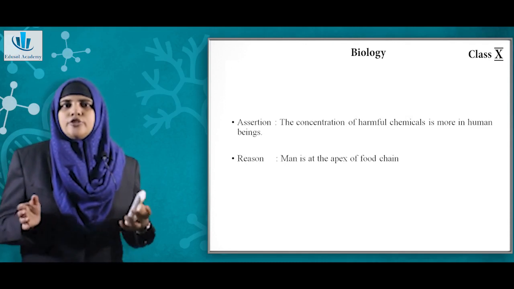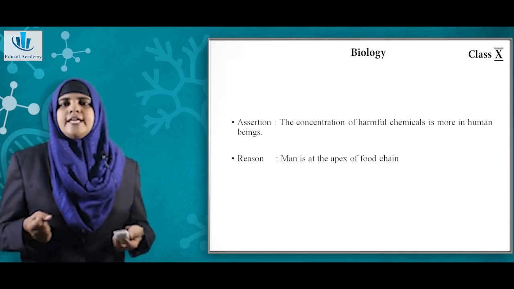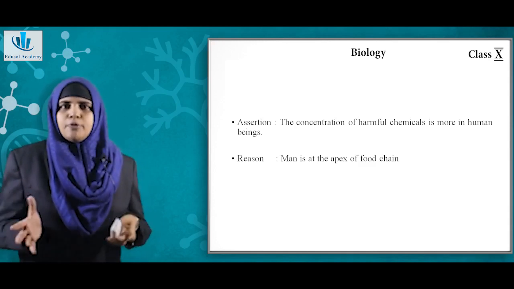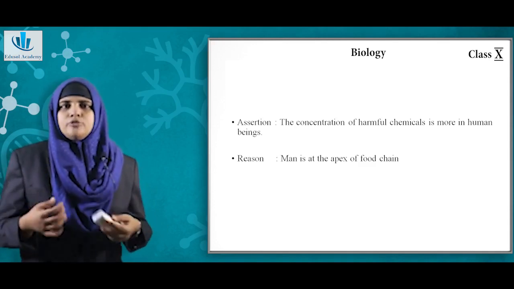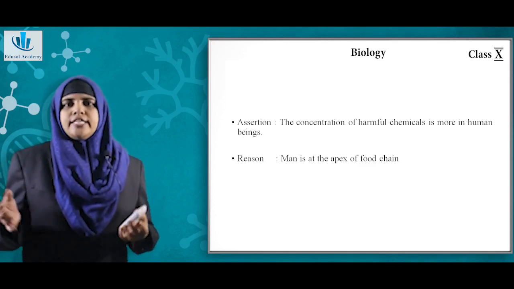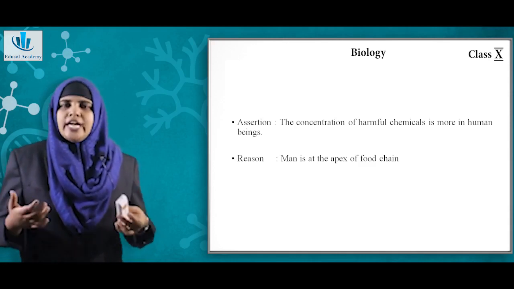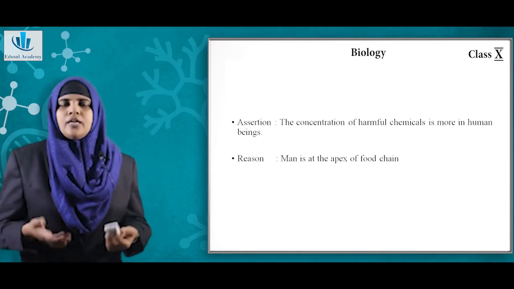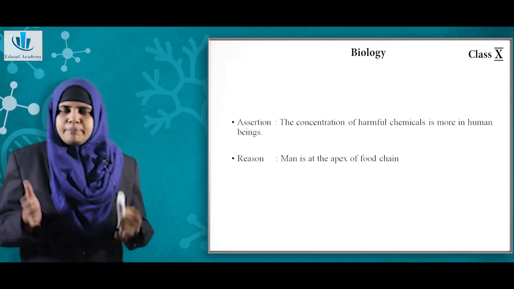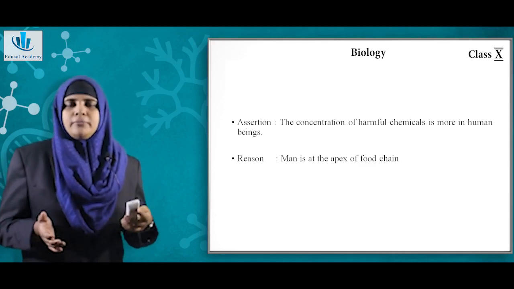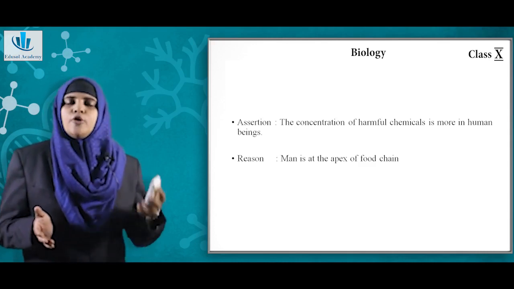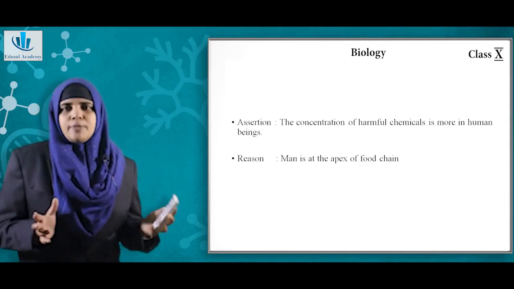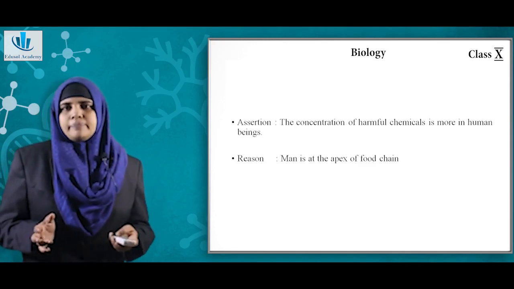Next question, the concentration of harmful chemicals is more in human beings. The reason is man is at the apex of the food chain. Yes, because we have studied a process called biomagnification, that is the accumulation of harmful chemicals, one harmful effect of the food chain. So it gets multiplied as the trophic level increases. So since we are at the apex of the food chain, the concentration of harmful chemicals in human beings would be more. So here both the statements are correct and reason is the correct explanation for assertion. So the answer is A.